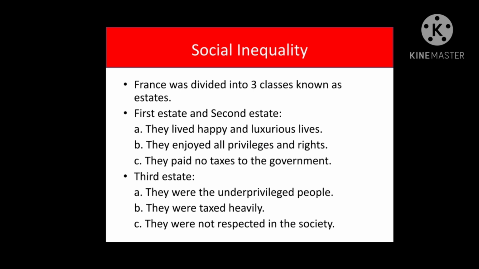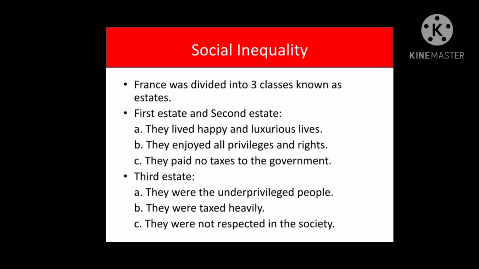Now let's discuss about the third estate. Third estate or the third class. The remaining 95% of the population comprised the third estate and they paid taxes. The great majority of the peasants were landless or had very little land. The burden of taxation was too much for them. In this, we will cover the workers and the artisans.